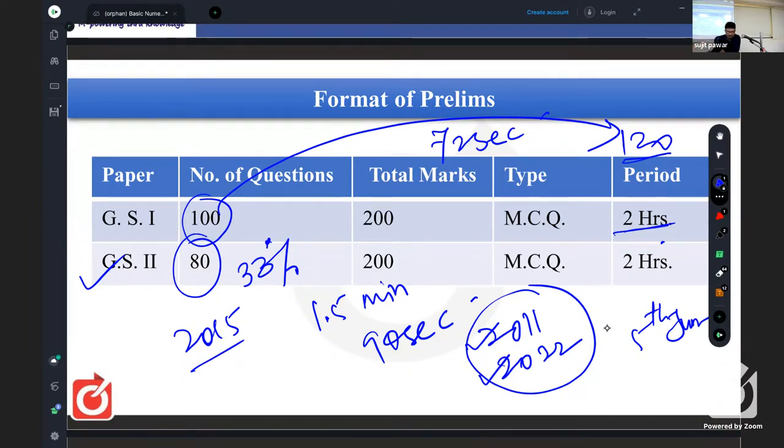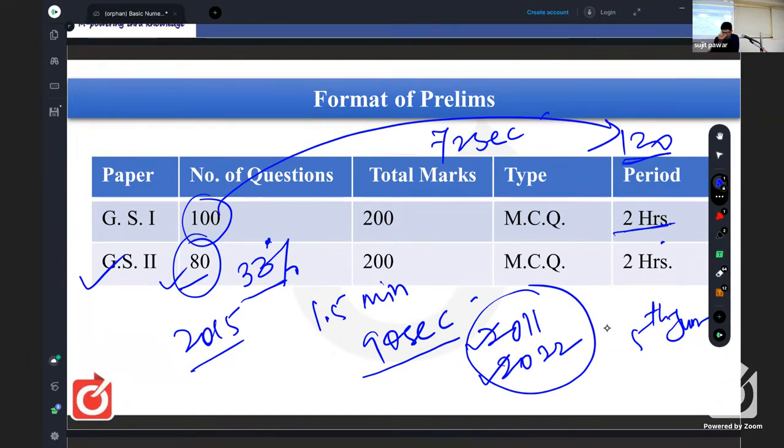So here, 33% marks at least we have to get. That means it is not necessary to tackle all 80 questions. If you are comfortable with 50 questions and you are confident you will get correct answers, then it is not necessary to go for all 80 questions. If we have to solve all 80 questions in 120 minutes, that means we have 90 seconds each. But if we are solving fewer questions, the time per question will increase. You can take advantage of that.